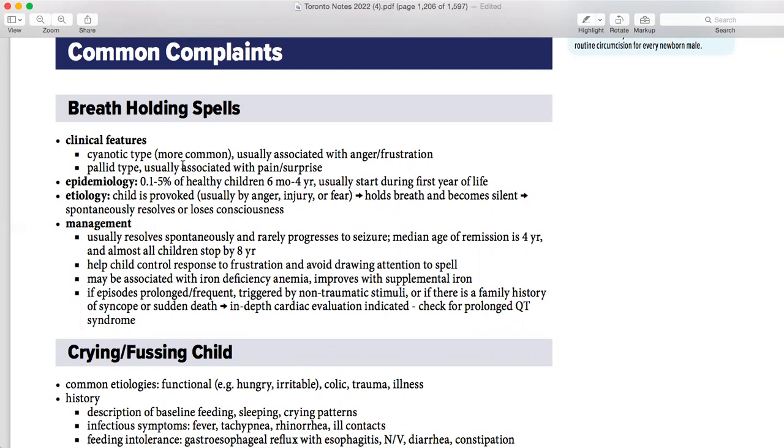Now the cyanotic is basically when the baby turns blue because of anger or frustration. The pallid is when he turns pale because of pain and surprise. Suddenly somebody tries to surprise him, and he gets so shocked that he goes into that stage. The etiology is that the child is provoked by anger, injury, or fear, holds his breath, becomes silent, and either spontaneously resolves or loses consciousness. The scenario is going to come from the more common one.